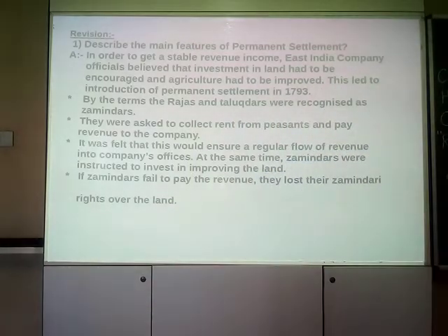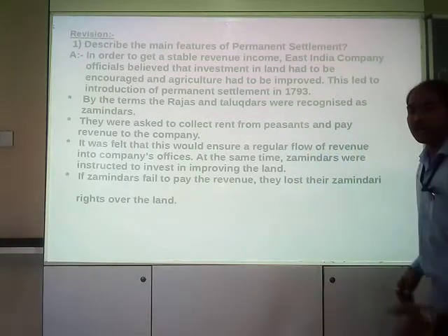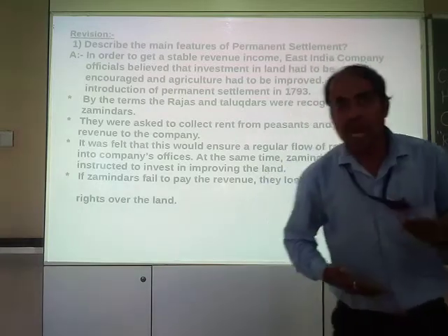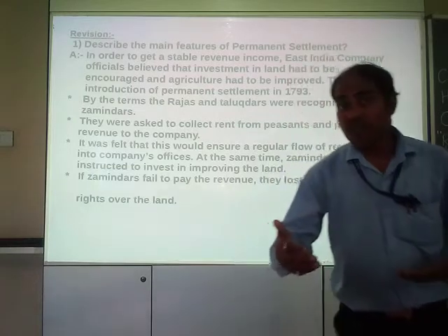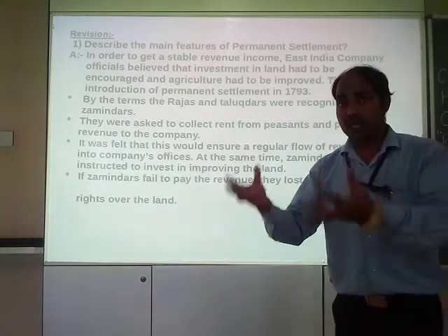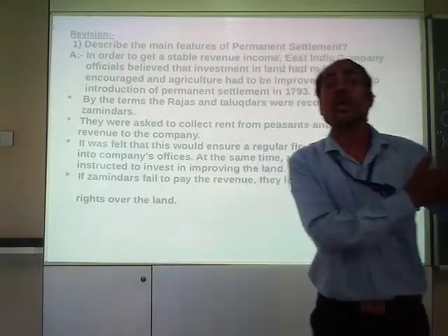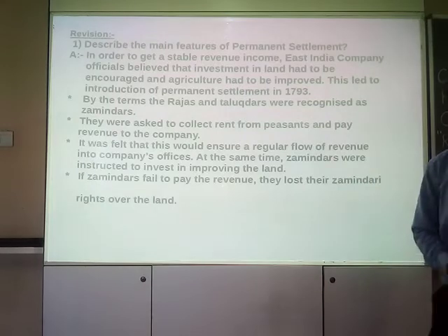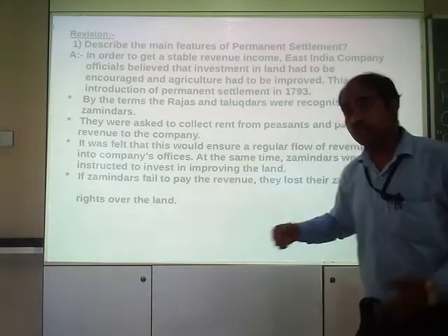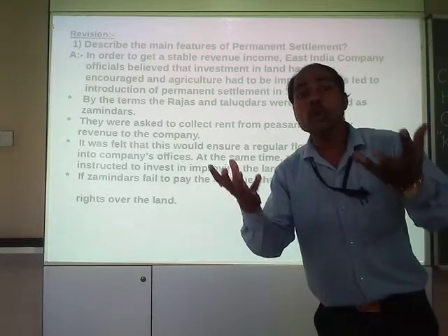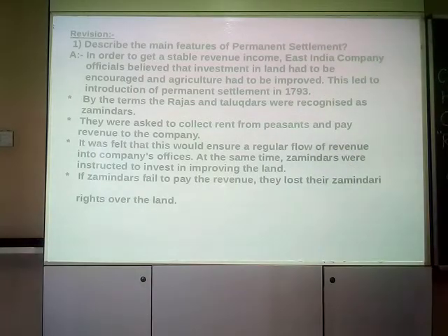So these are the features of permanent settlement. Rajas and Talukdars were made zamindars, their work was to collect the revenue from the peasants and deposit it to company offices, and if they failed to pay the revenue, their rights were taken away.